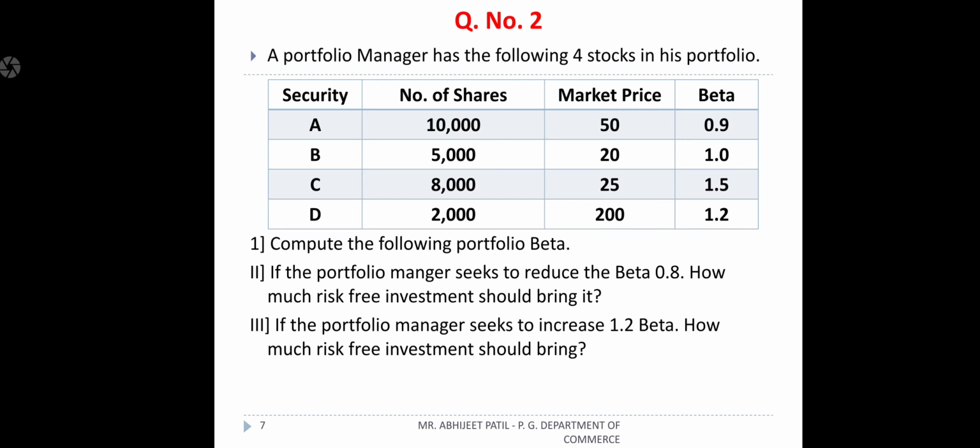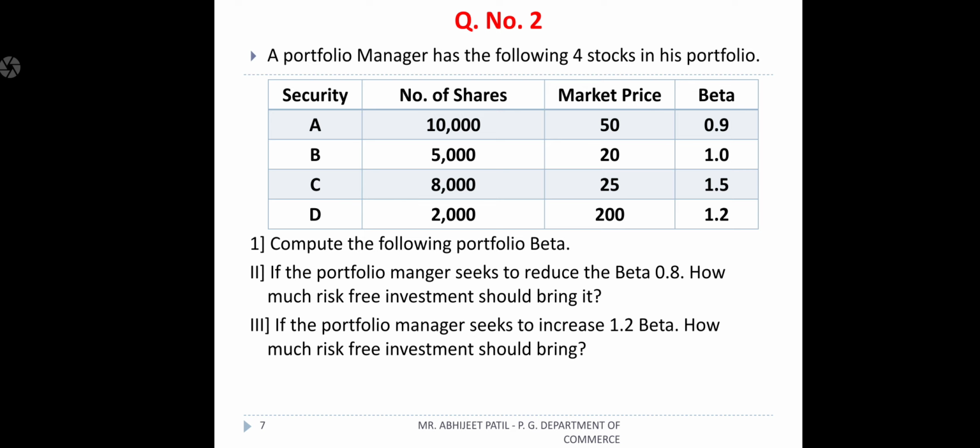Then let's move to the next question. Now this question is very much important. The earlier question we discussed will be asked for 5 marks. Now this kind of question, question number 2, will come for 15 marks. Okay, see, a portfolio manager has the following 4 stocks in his portfolio. Clearly they have given that the portfolio manager has 4 stocks A, B, C, D.